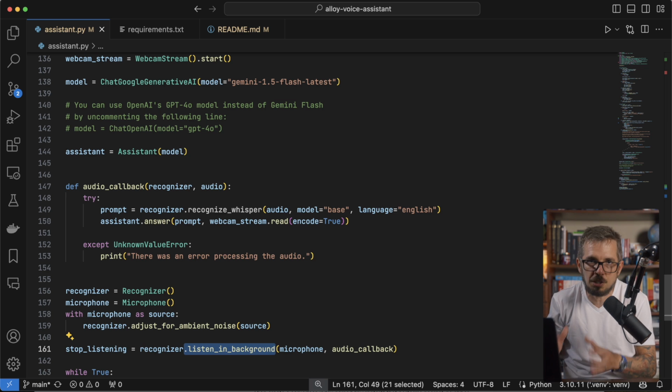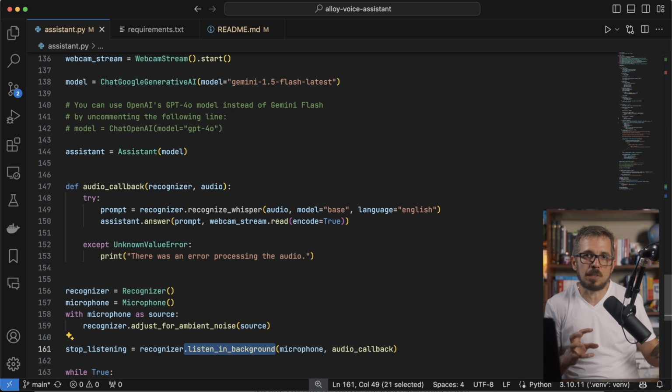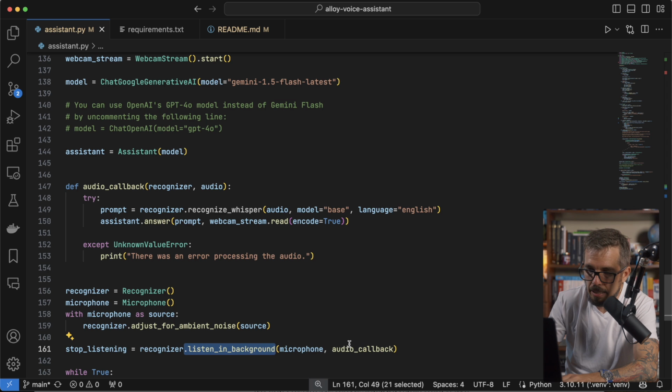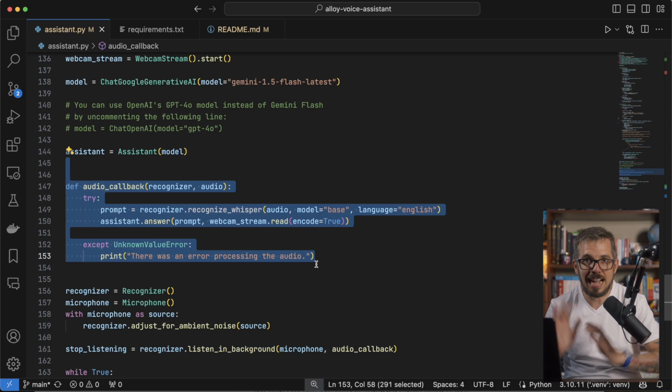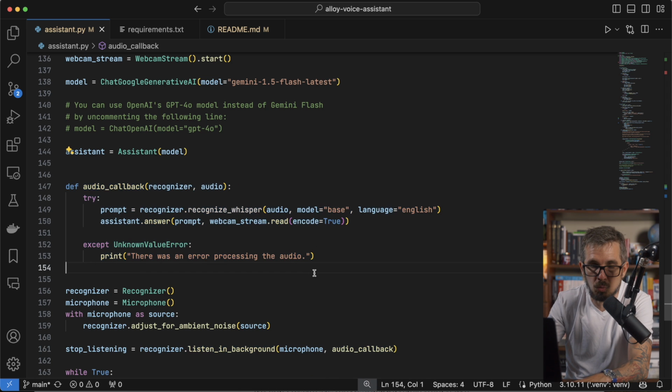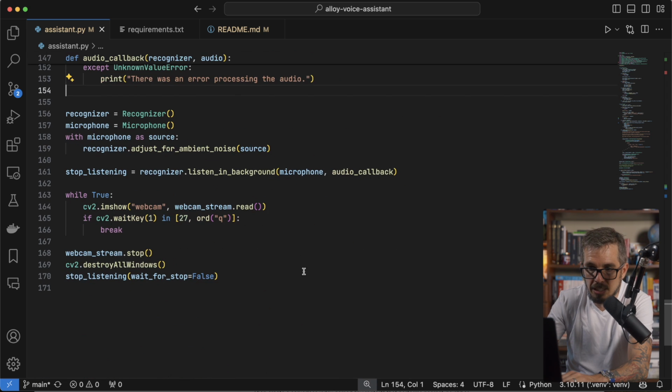And as soon as it hears a stop, as soon as I stop talking, blabbering, however you want to call it, it's going to grab all of that and send it to this callback function, which I define right here. That's it. That is going to happen without me having to do anything else. Now, let's finish this code.